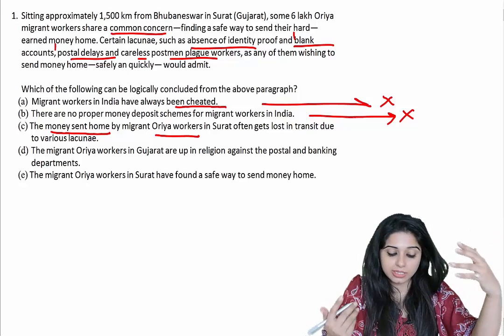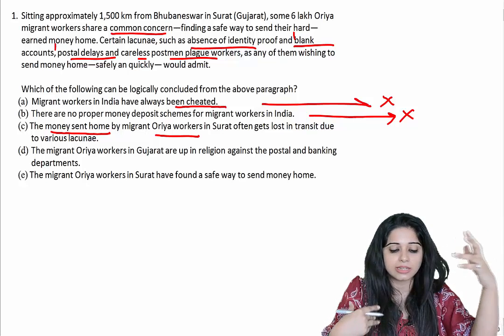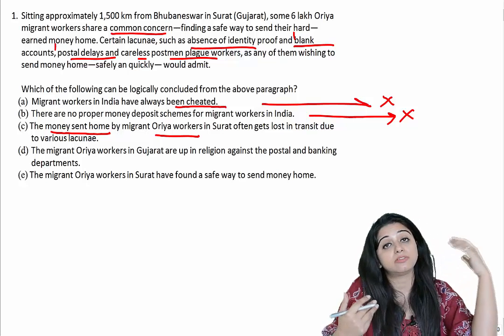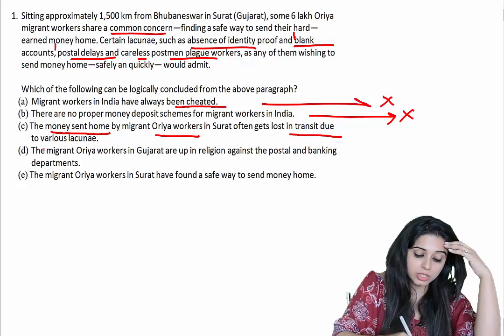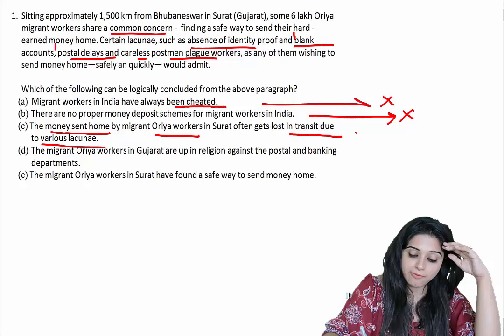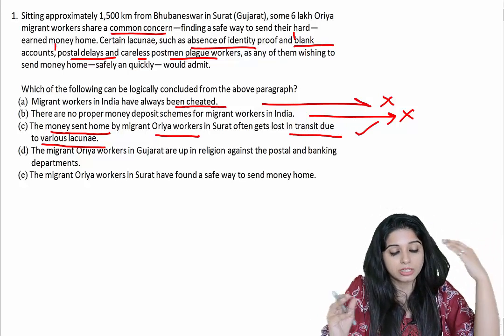It gets lost in transit. Well, yes, it does, because of postal delays, absence of identity proof, blank accounts, and maybe even postmen who are careless. So it gets lost in transit due to various lacunae. Looks like an answer which is possible. Therefore, we're going to put it as a tick. But we're still going to consider the next few options.